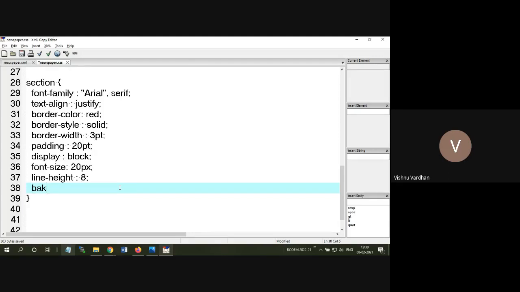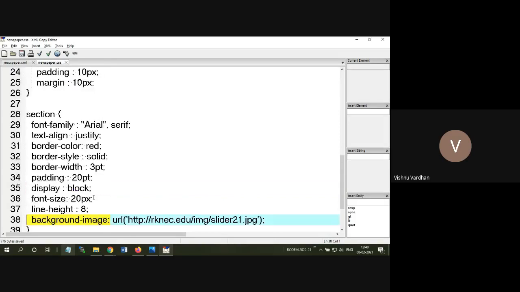Then I will take one more attribute to show this background image, which is from the internet URL. This can be anything, but I am going to take our college URL, rknec.edu. There is an image there, which I am going to put here. Okay, so this is the URL, and you have to refer to this URL for providing any background image to the CSS. Okay, so that's all.